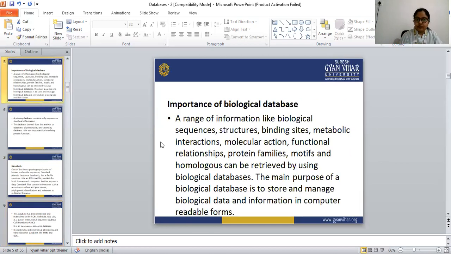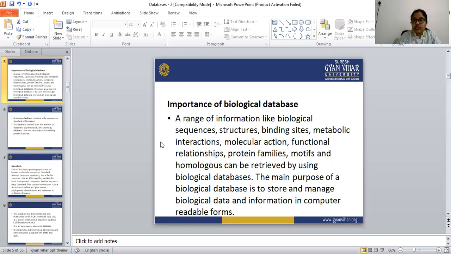Let's see the importance of biological databases. A range of information like biological sequences, structures, binding sites, metabolic interactions, molecular action, functional relationships, protein families, motifs, and homologues can be retrieved by using biological databases. There are different types of databases available. Some databases are only for sequences, some only for structures, and some only for binding sites.